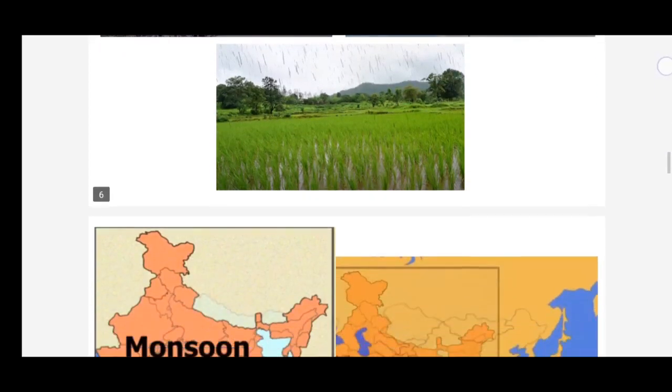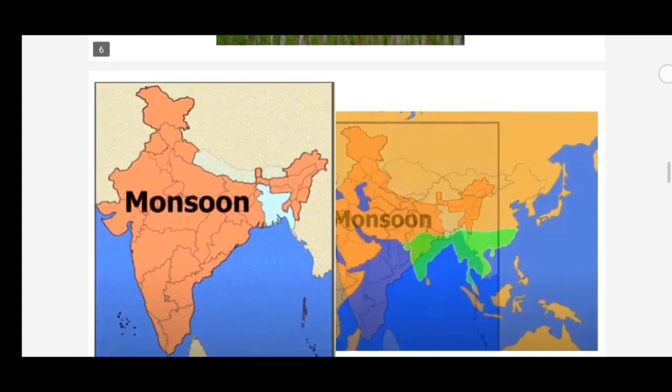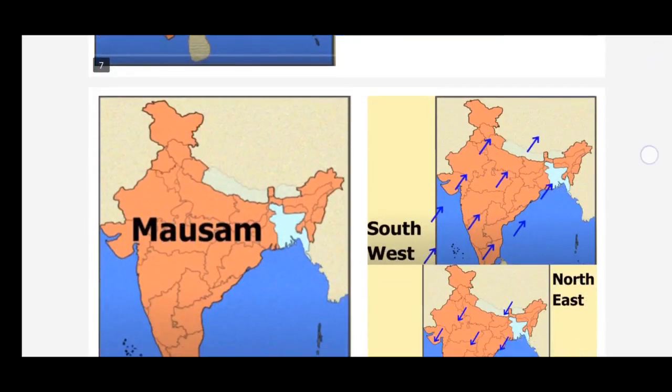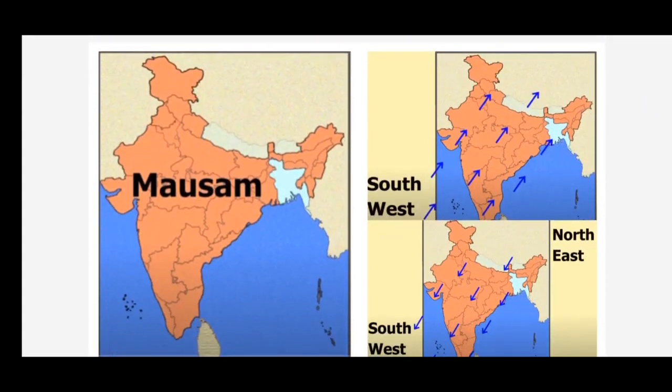When it comes to India, the climate of India is described as the monsoon type. This type of climate is found mainly in South and Southeast Asia. The word monsoon is derived from monsum, and it refers to winds which change their direction. What does the word monsum mean, children? The winds which change their direction.